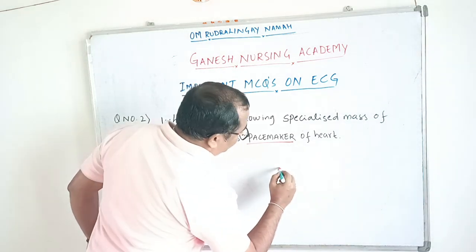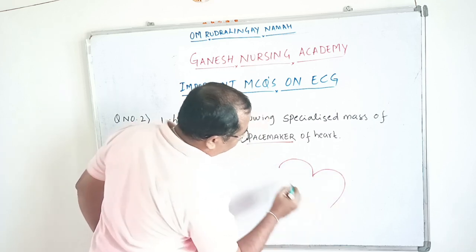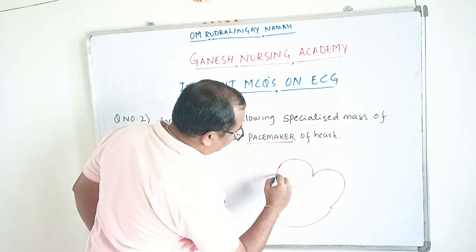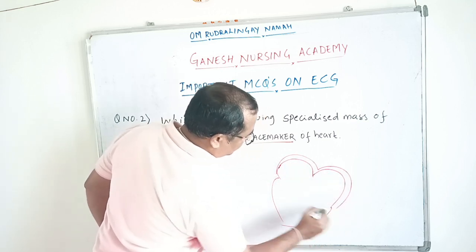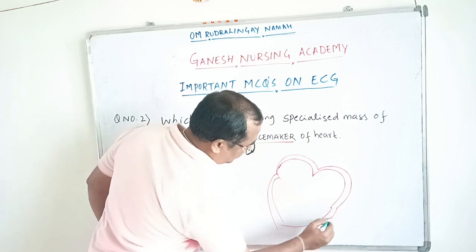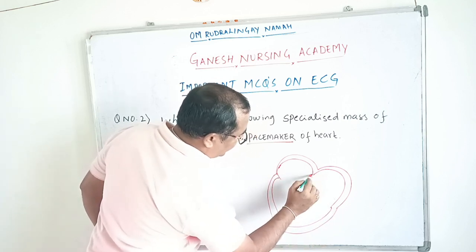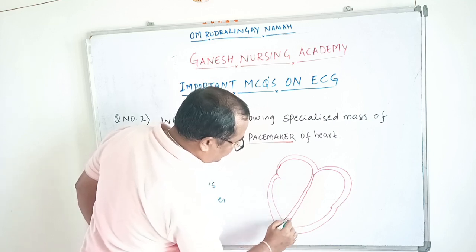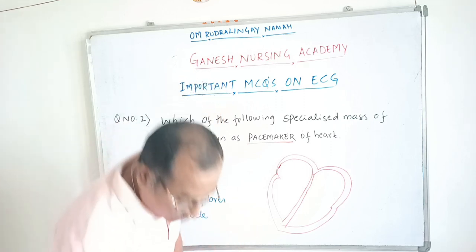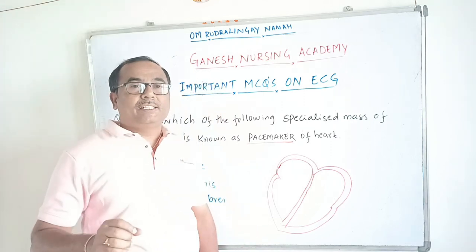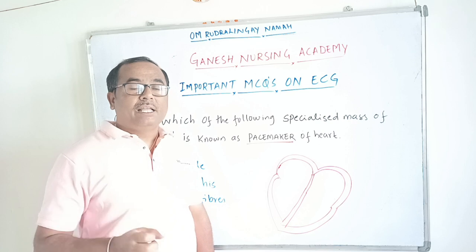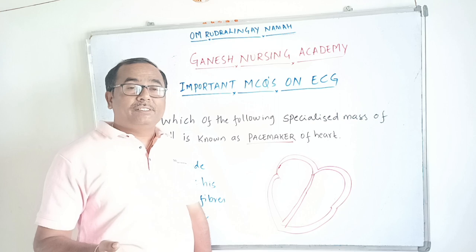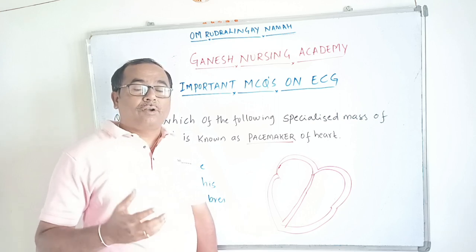So this is a heart. Here we have an interatrial septum, and an interventricular septum. The heart is regulated by 4 specialized masses of cells. They produce the electrical impulses, conduct the electrical impulses, and help in the excitation or contraction of the heart.